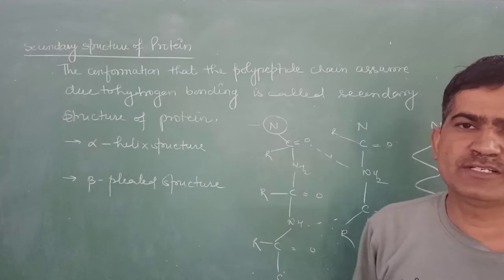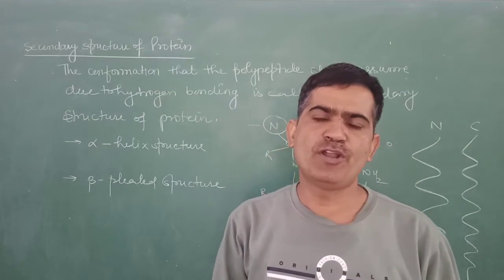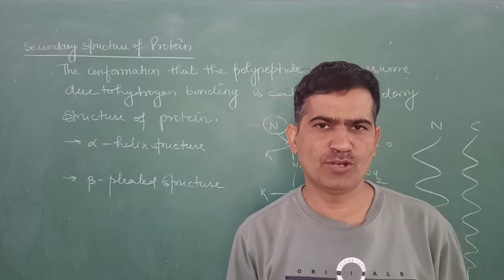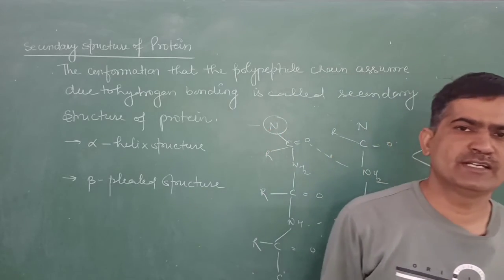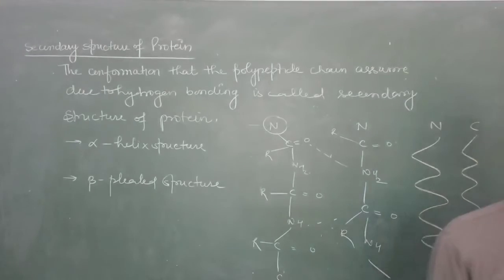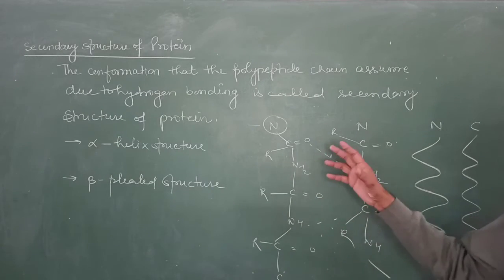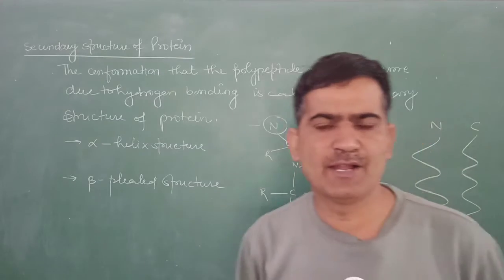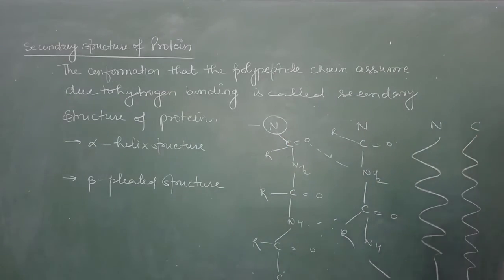directions. And the beta pleated structure is just like the folded pages of a book, and these are held together by means of the hydrogen bonding, van der Waals forces, and the peptide linkage. This is the secondary structure of the protein, and this secondary structure of protein is formed by the primary structure of the protein, and this is supported by means of the hydrogen bonding. Now, after this we will study about the tertiary structure of the protein.